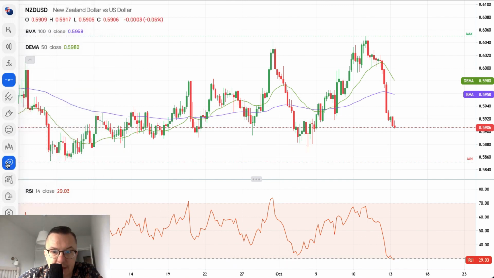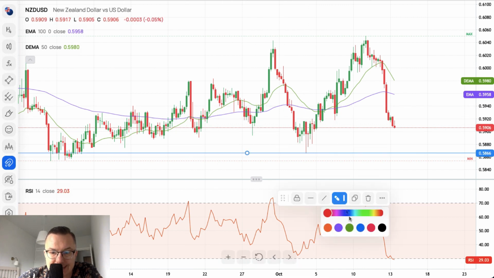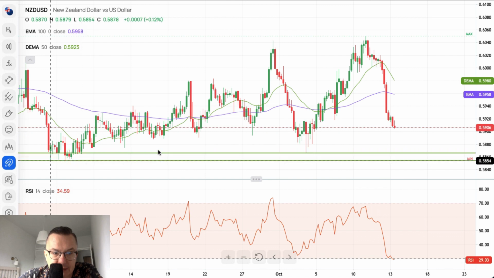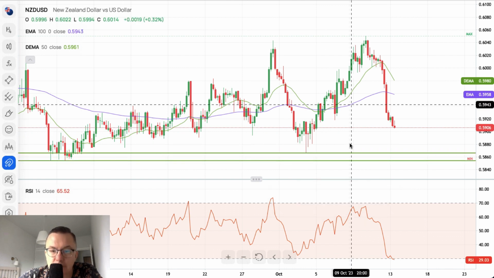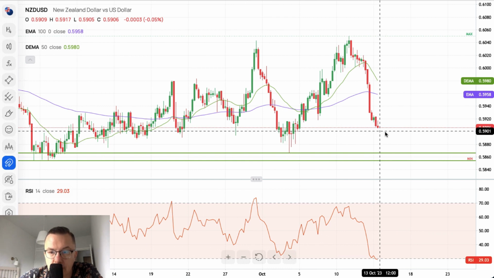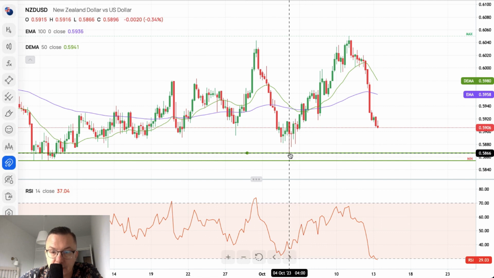So what are the current levels that we are interested in? This is one of them. 5,866 is the current technical support and the target for the bears, and the other target is 5,854. So we have a pretty nice zone here. The movement to the downside is still in progress, but the local low was made so far at 5,905, so we are not that far away from these lows here. This is the 4th and 5th of October 2023.